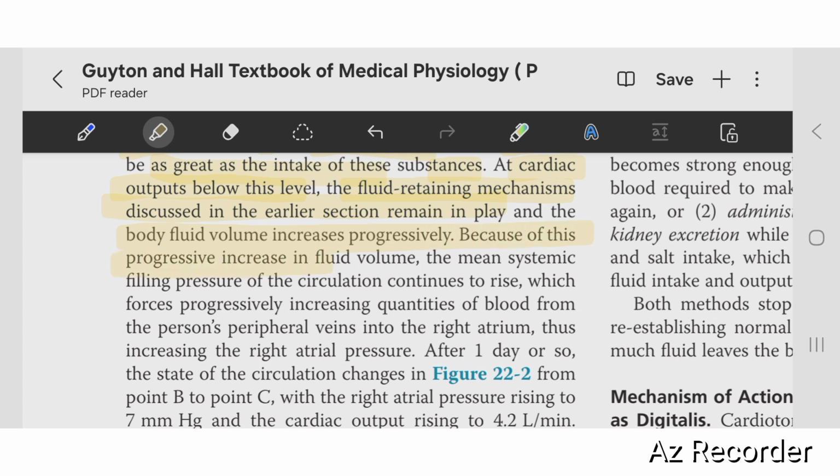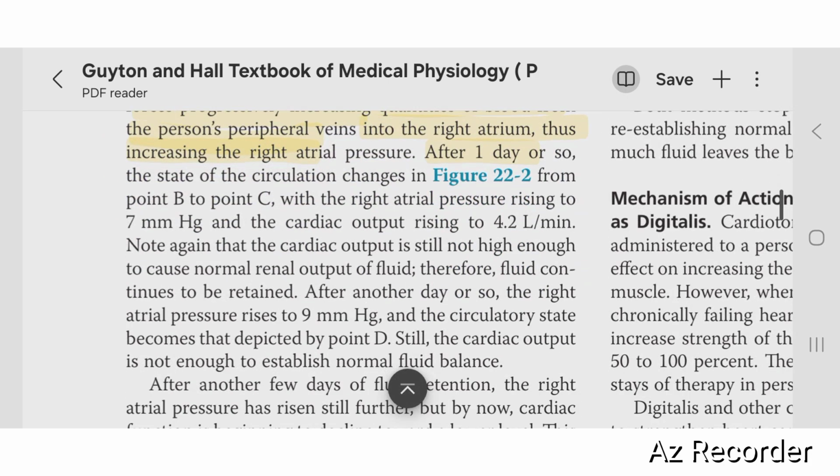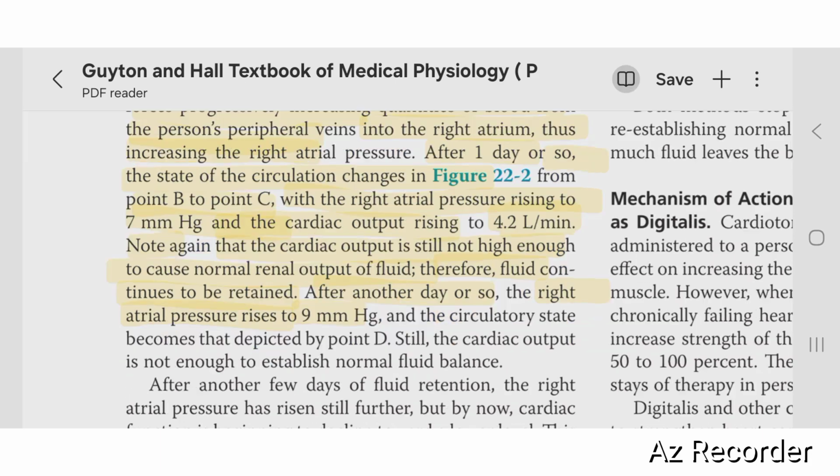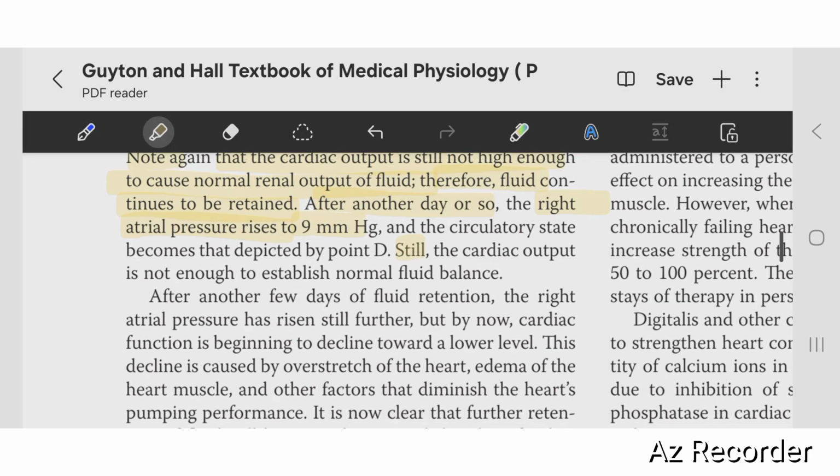Because of this progressively increasing blood volume, the mean systemic filling pressure rises, which causes increased quantities of blood to flow from the person's peripheral veins into the right atrium, thus increasing the right atrial pressure. After a day or so, the state of circulation changes from point B to C, with the right atrial pressure rising to 7 mmHg and the cardiac output rising. Note again that the cardiac output is still not high enough to cause normal renal output of fluid. Therefore, fluid continues to be retained. After another day or so, the right atrial pressure rises to 9 mmHg and the circulatory state becomes depicted by point D.